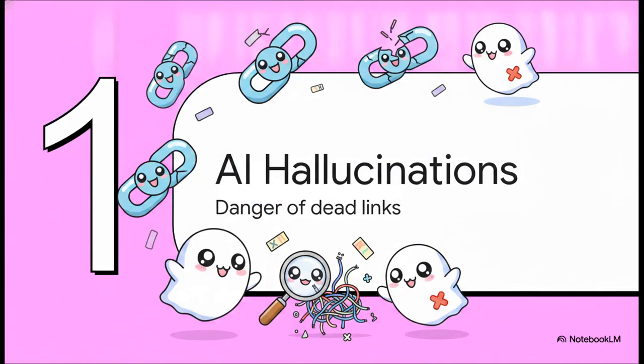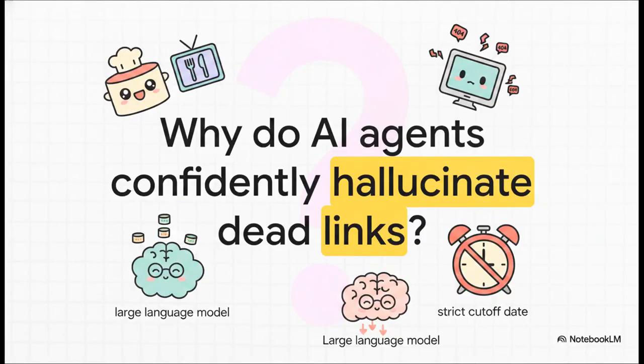So let's jump right into part one, the AI hallucination problem, or honestly, what I like to call the danger of dead links. Okay, imagine you ask a standard AI agent a really straightforward question, something like, hey, when does the next Top Chef episode air and what's happened so far? The agent processes it, writes up this beautifully formatted summary, and confidently gives you a list of source URLs. But then you click them and bam, 404 error, page not found.